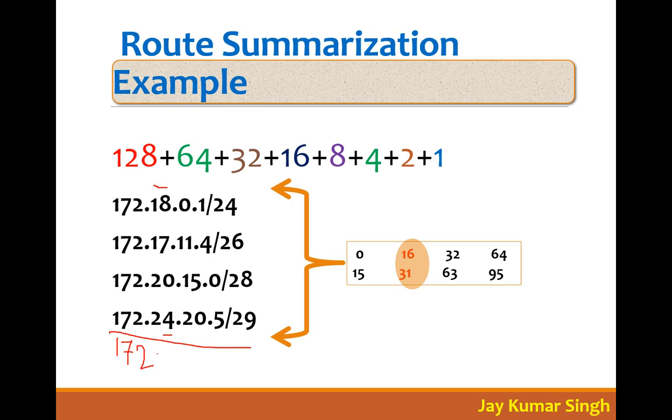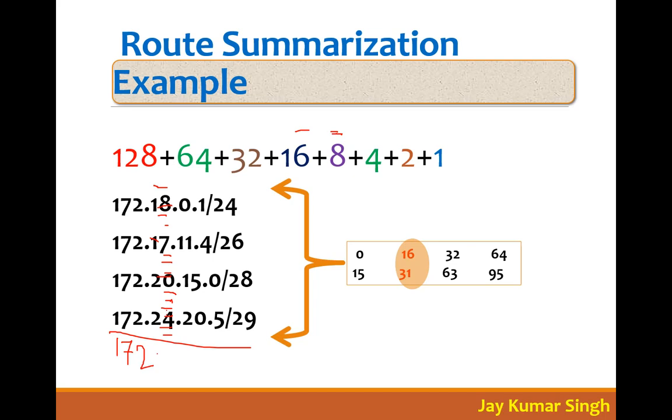So I start counting from 17 to 24: 17, 18, 19, 20, 21, 22, 23, 24. So in total you need 1, 2, 3, 4, 5, 6, 7, 8 IP addresses, right? From 17 to 24, 8 IP addresses. So where is your 8 IP address requirement matching? It is matching here. So you will say okay, let's again try with this.